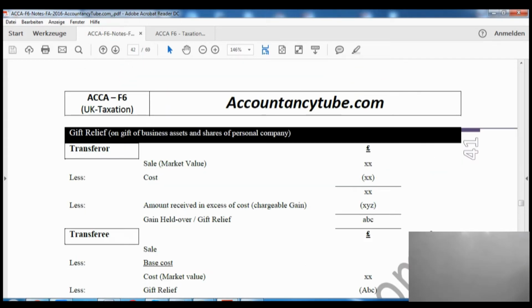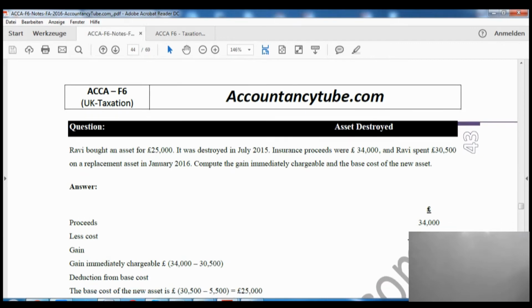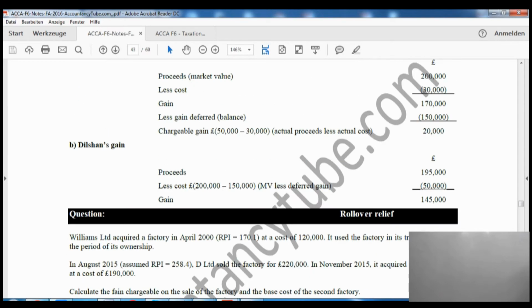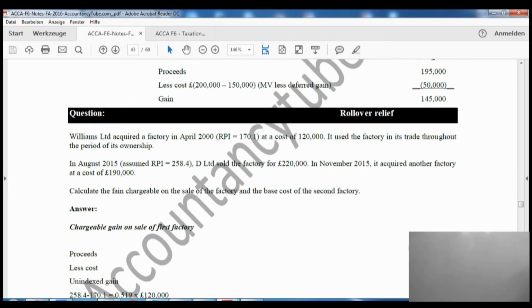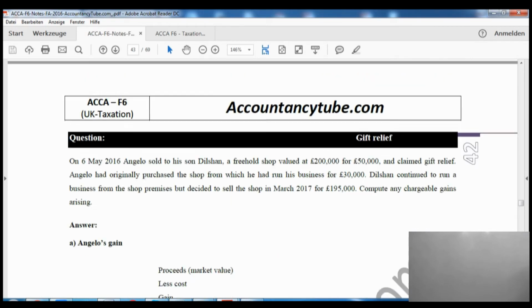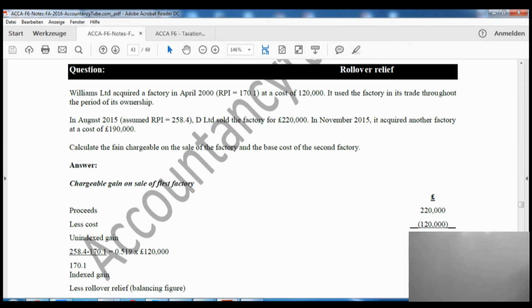Now I will just show you an example on that, which I have made at the end of this chapter. As you can see on your screen, rollover relief. Williams Limited acquired a factory in April 2000, and the RPI at that time, retail price index, was 170.1, at a cost of £120,000. It used the factory in its trade throughout the period of ownership.